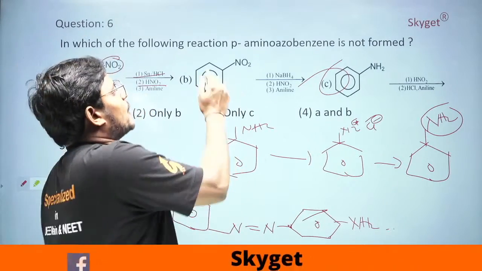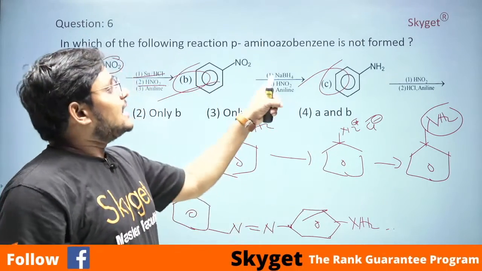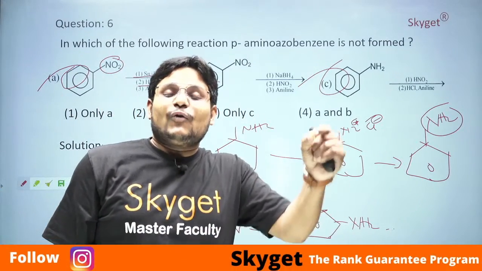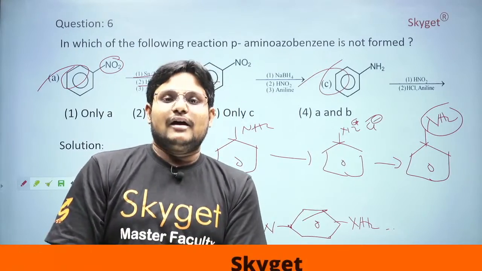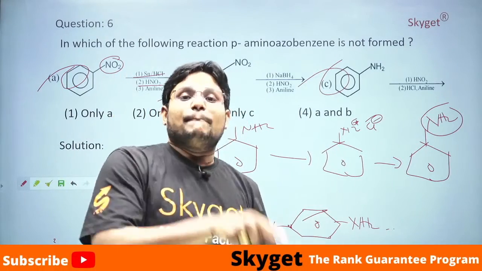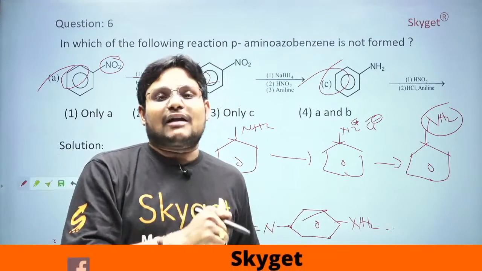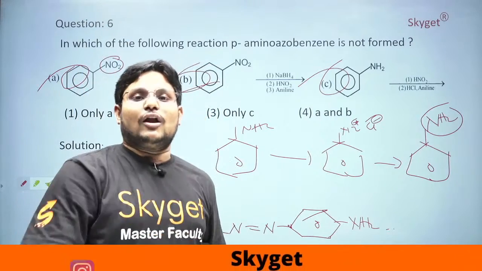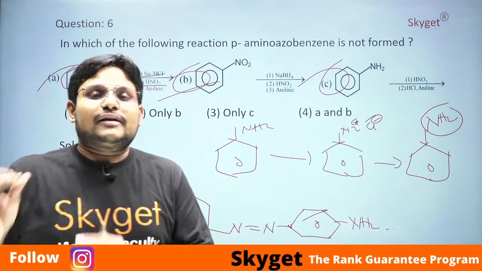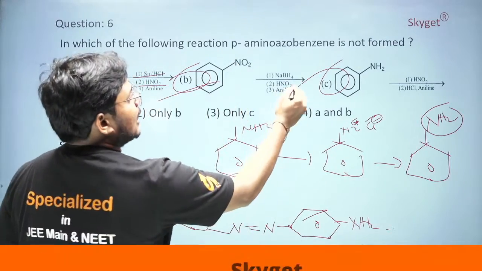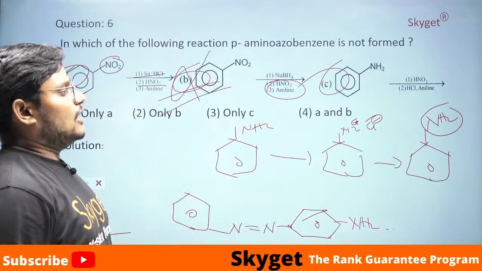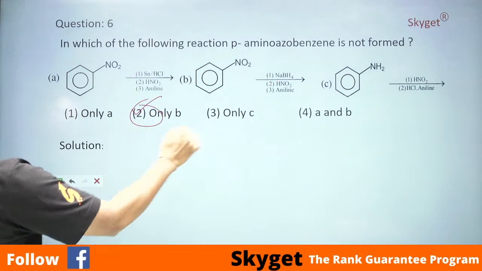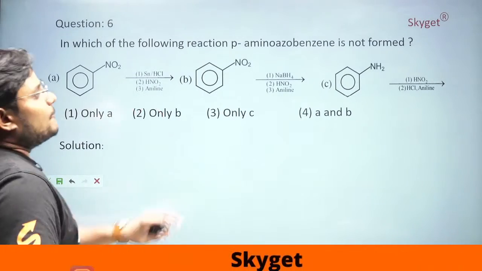Sir, then why is the second option wrong? Because here they have given sodium borohydride, that is NaBH4. NaBH4 will convert NO2 to NH2, but when will it convert? When you take NaBH4 in the presence of alcohol. In the presence of alcohol, it can undergo the SET mechanism. Here they didn't give that, so option B is wrong. Only B cannot form.